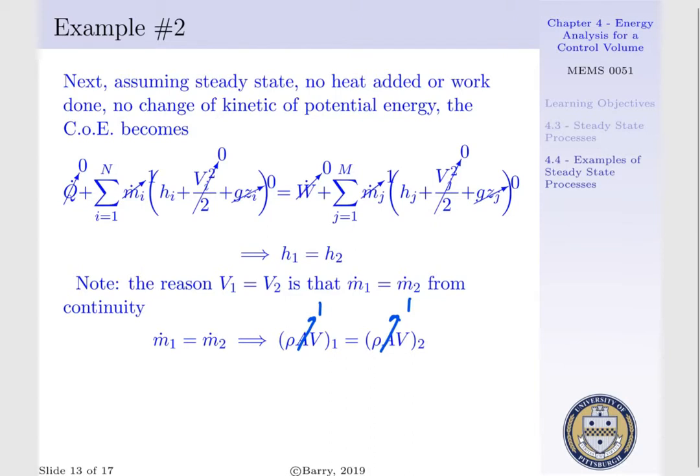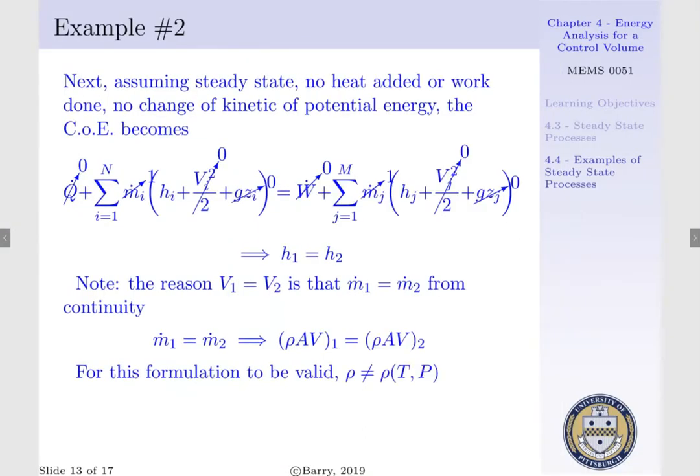Thus, if we divide out, that term becomes unity. And if we assume our density at our inlet and exit is also equal, V1 is equal to V2. That is, we have to assume our density is not a function of temperature or pressure for this formulation of the conservation of energy to hold true for a throttle.